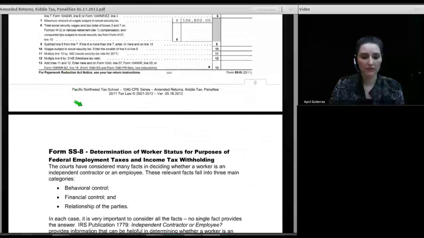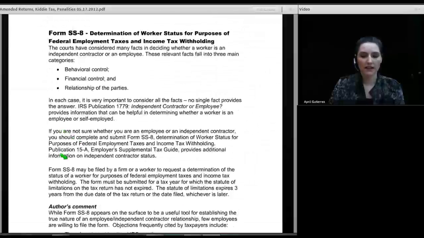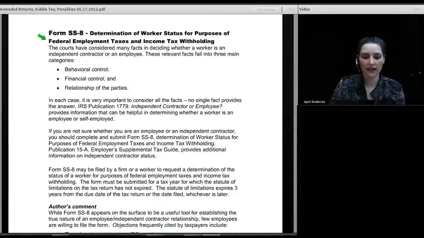So we go down the form and find what SS8 is about. SS8 is a form that you file with the IRS, and it is used to establish whether or not you are an employee. It's essentially a challenge to your employer. I think I am an employee, and here's all the reasons why I believe I'm an employee.